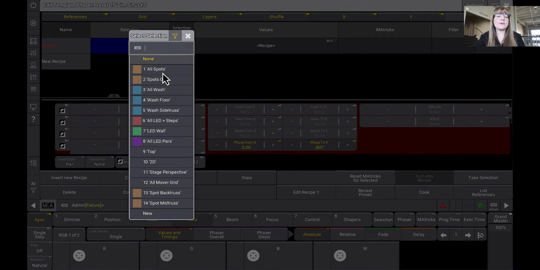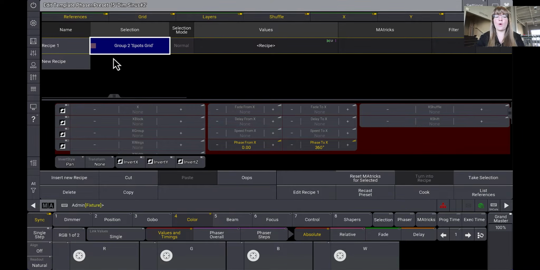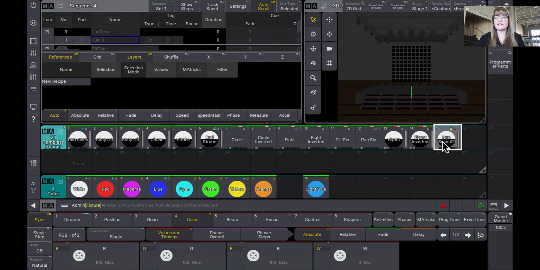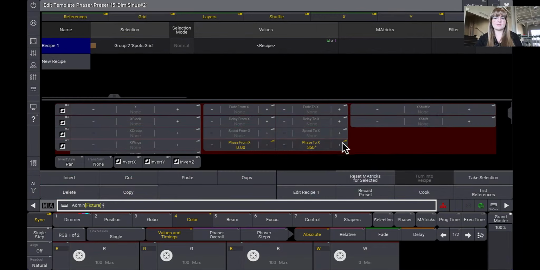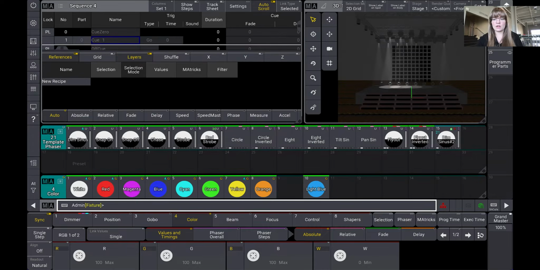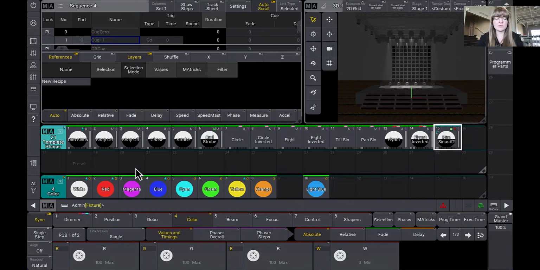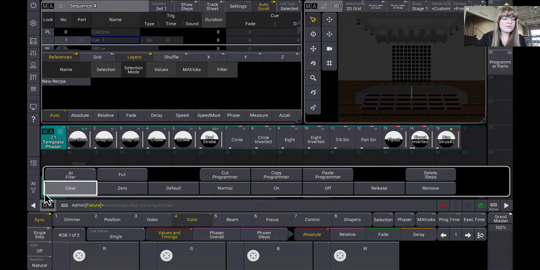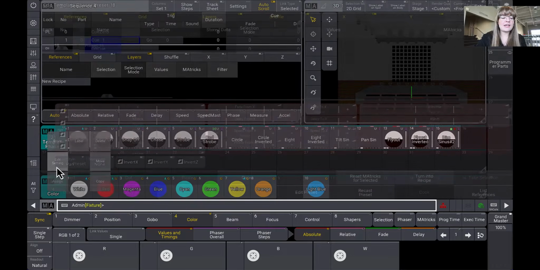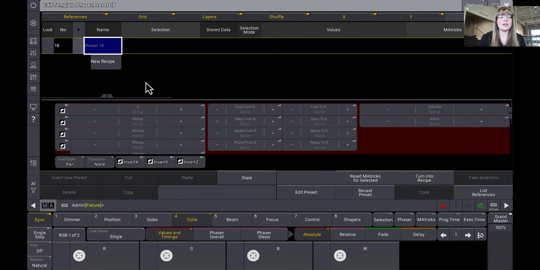Anyway, as soon as I grab the spots grid group, you'll notice this goes white. This means that everything in this preset can be cooked. All the fixtures can be used with these values. So anyway, if I go and select this, now I can see my sine wave running across this. But like I said, this is values referenced inside this preset. This isn't coming from someplace else. Okay, quick example there. Let's delete, no, we don't have to delete this. We're just going to clear it. Maybe we'll come back to it, maybe we won't. Anyway, so I'm going to edit this preset here, and we're actually going to do the same thing. We're going to turn it into recipe.